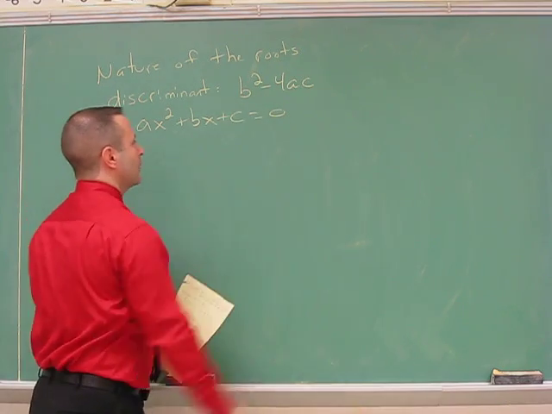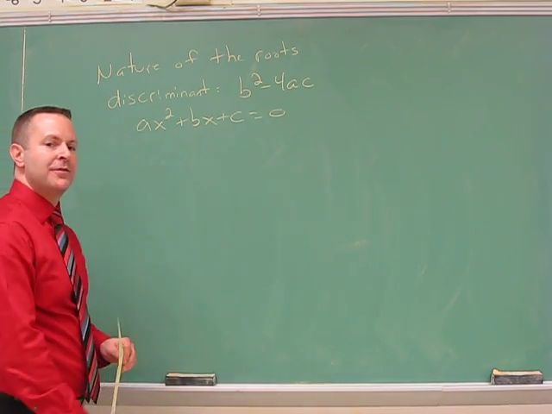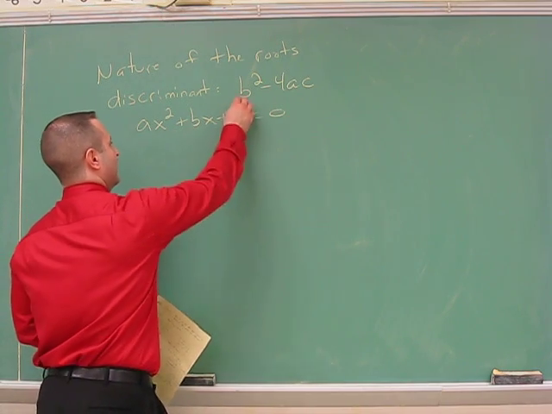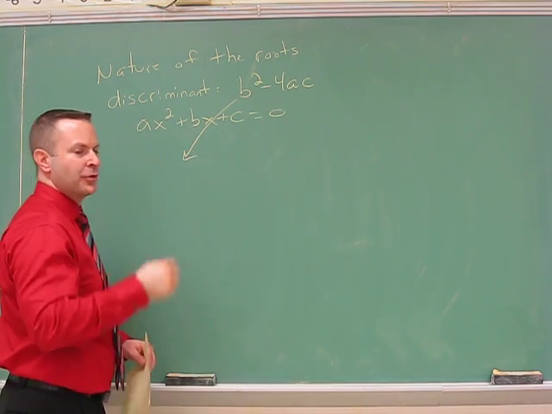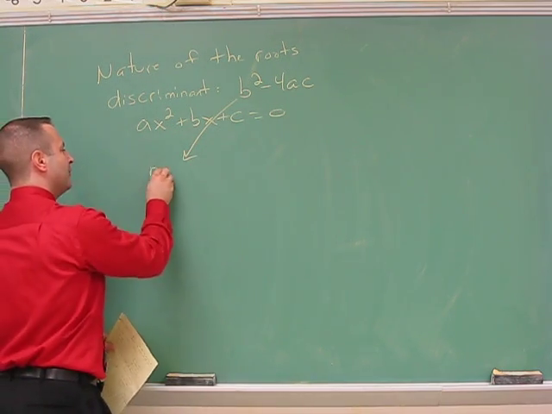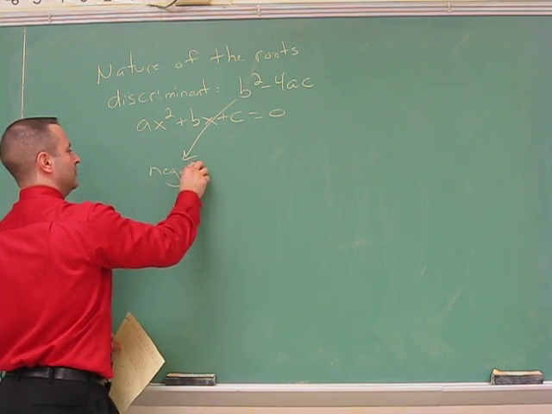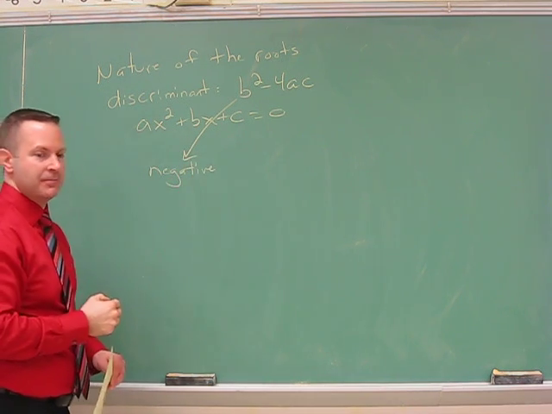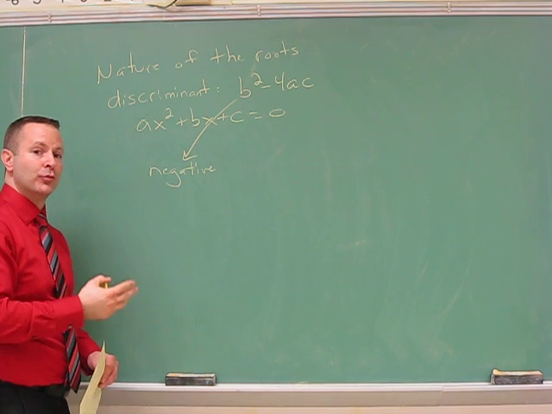All right, so for the discriminant, there's three types of values we can get. The first type, I'll start with the easiest one, is negative. If we get a negative value after we plug in, this tells us that the roots are imaginary.